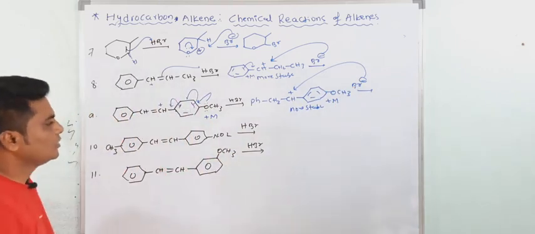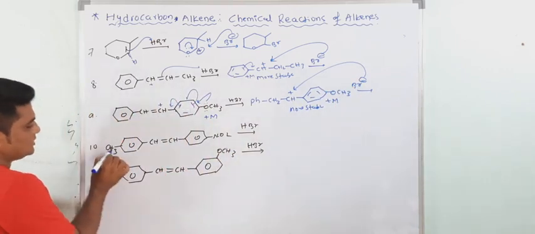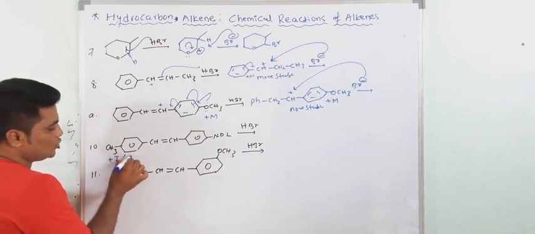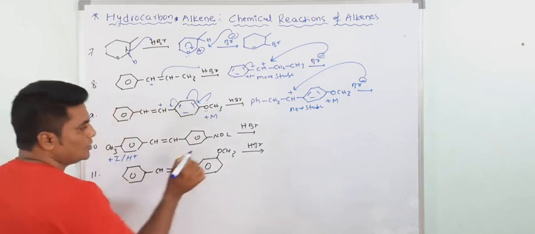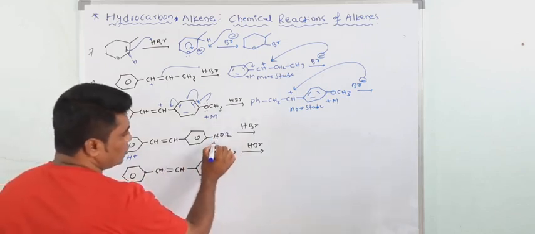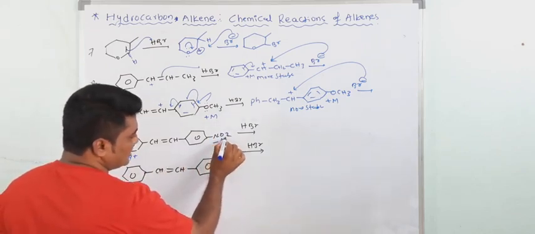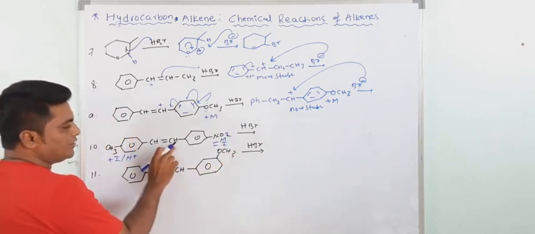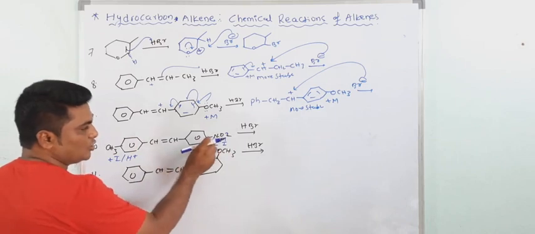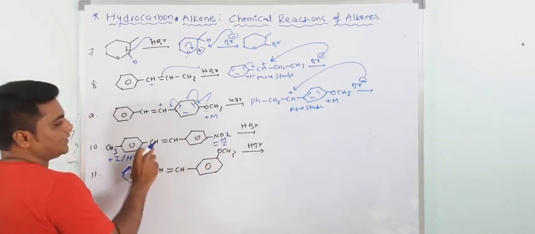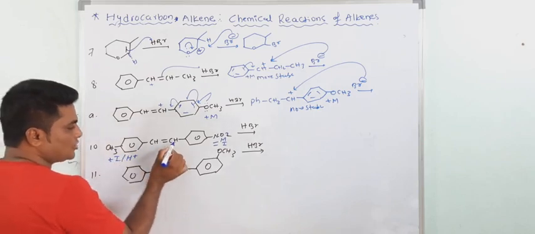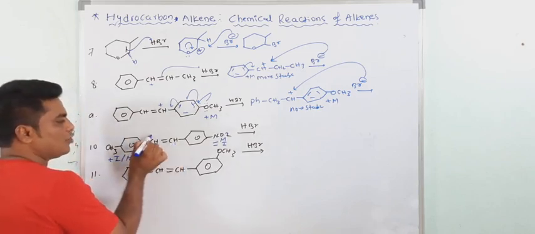Here also see where the protonation takes place. See, this CH3 shows plus I effect and plus H, meaning hyperconjugation. The NO2 group shows only minus M and minus I. So of course if the carbocation forms here, it is destabilized due to minus I. So of course the carbocation forms here because it is stabilized by plus I and plus H. It means protonation takes place at this point, and the carbocation forms here.